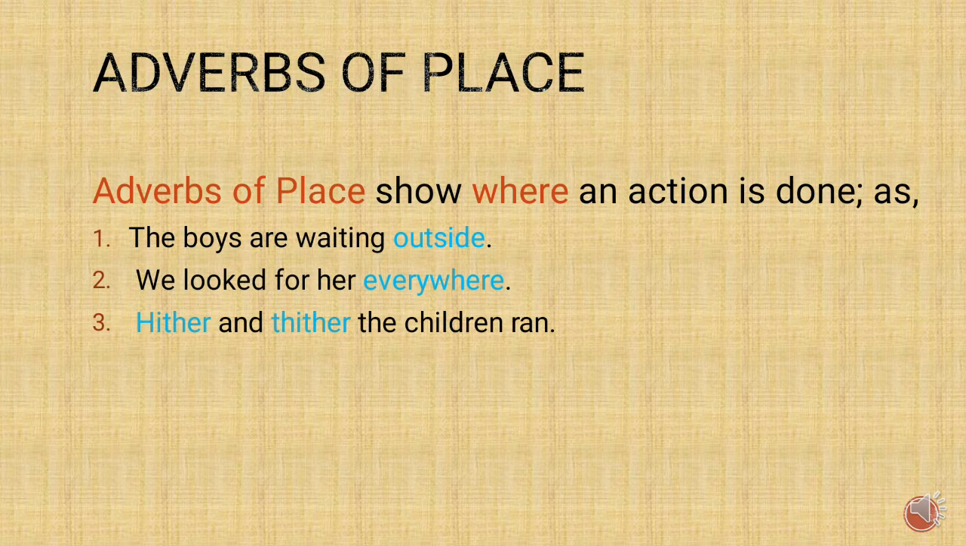We looked for her everywhere. Where did you look for her? We looked for her everywhere. So everywhere, the second example, is an adverb of place. Then the third example, hither and thither the children ran. Okay, hither and thither, both these words are adverbs of place. So it is telling where the children ran. Alright, children.